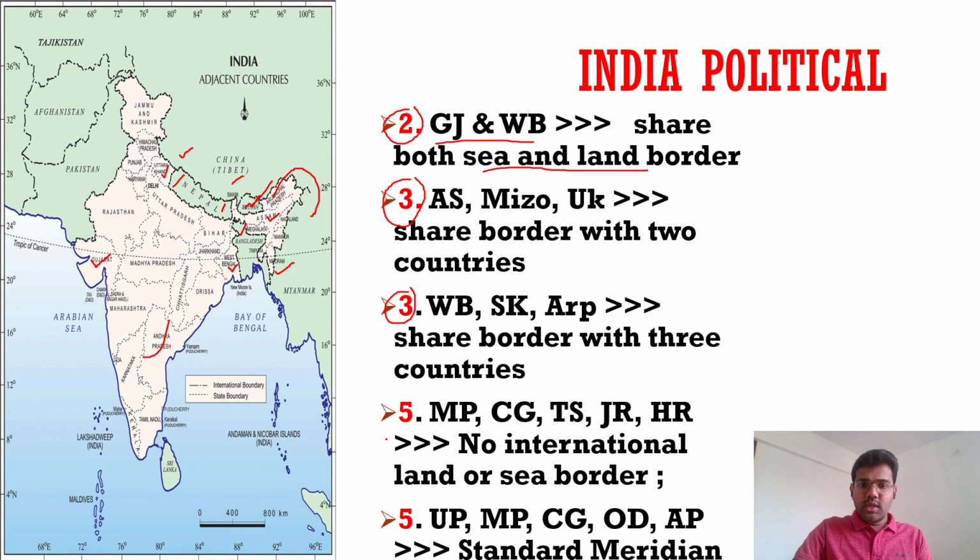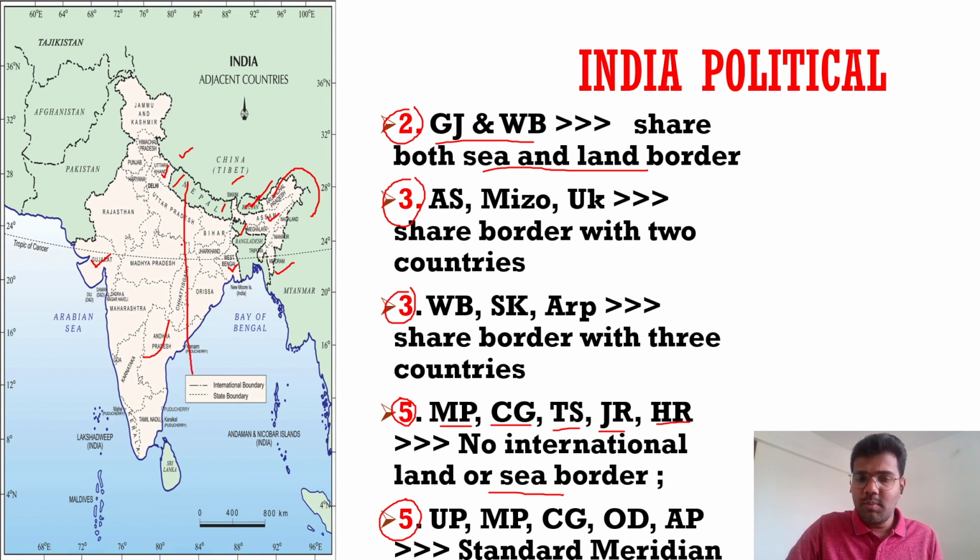Then 5. India has five landlocked states, namely MP, Chhattisgarh, Telangana, Jharkhand and Haryana. That means they don't have any land border or sea border. Then five again. This is the answer to the previous question I asked: the standard meridian passes through how many states? Five is the answer. It passes through UP, MP, Chhattisgarh, Odisha, and Andhra Pradesh. They can ask you this question.